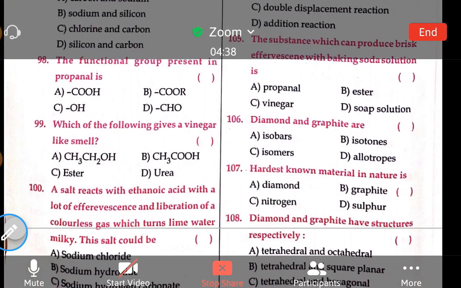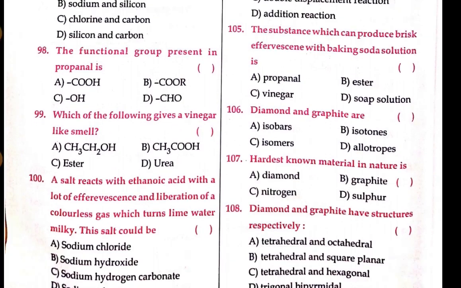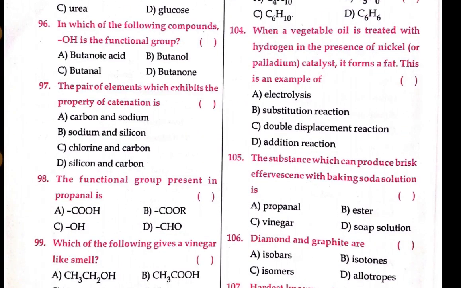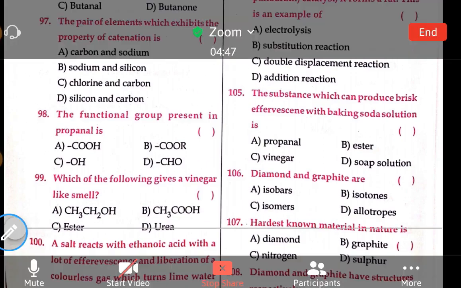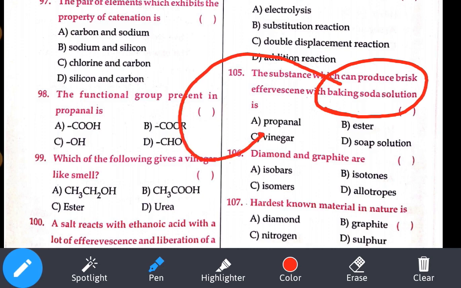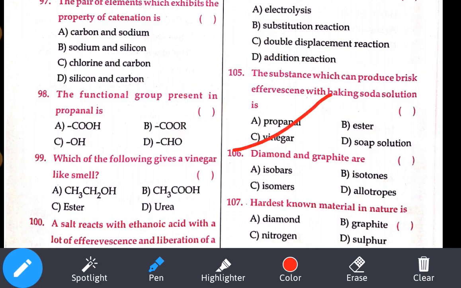Let's see the 105th question. Again, you will tell me, sir, you didn't set me. The 105th question: the substance which can produce brisk effervescence. Brisk effervescence means carbon dioxide gas with baking soda solution. Baking soda solution gives carbon dioxide when it reacts with vinegar. Option number C.